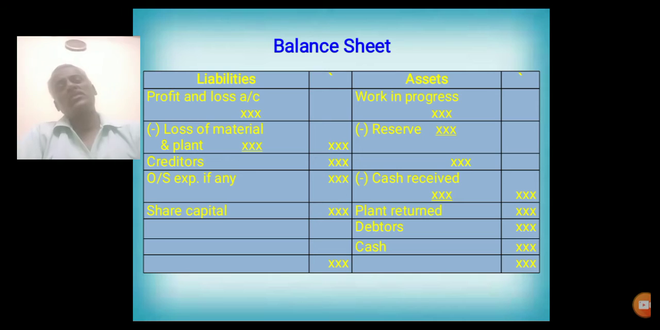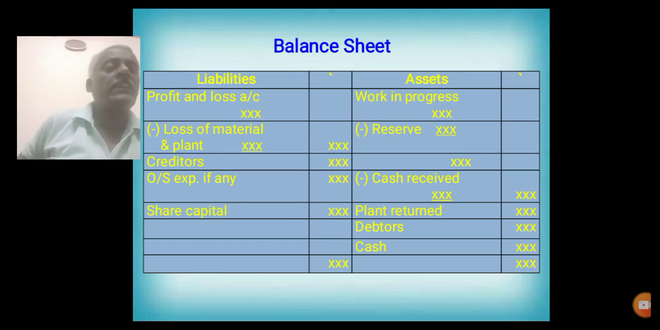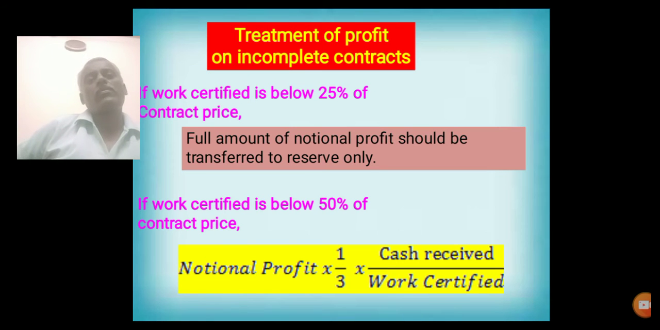debtors, cash, like that. Liability side: profit and loss account, less loss of profit or loss, loss of material or plant, creditors, outstanding expenses if any, share capital if any. This is the small format for balance sheet.